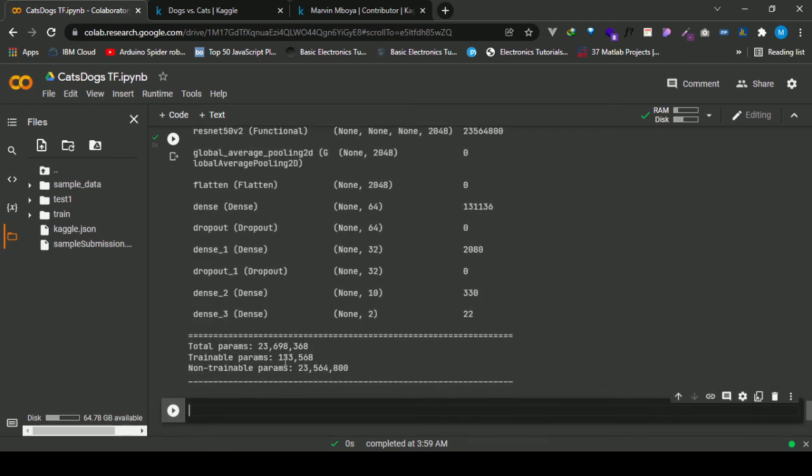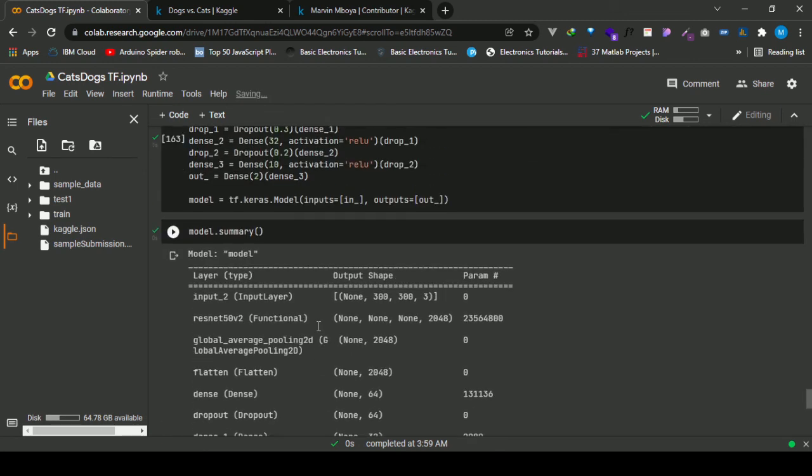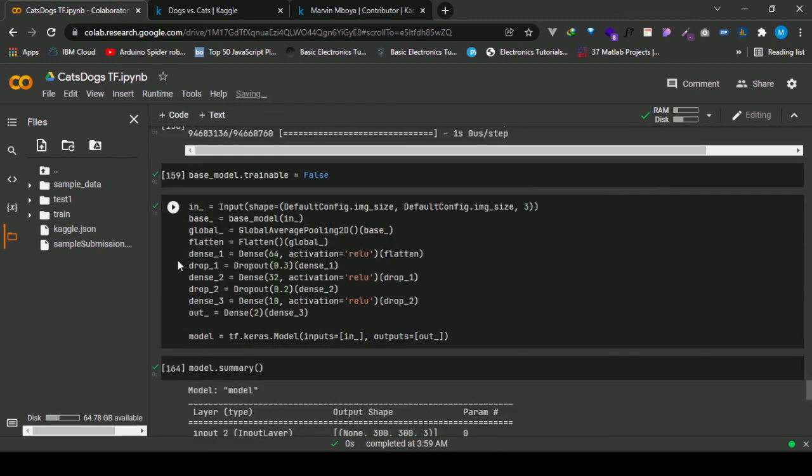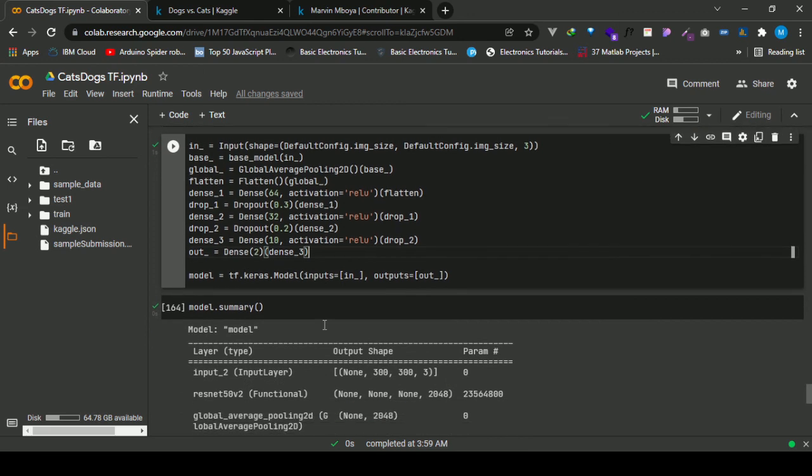Yeah, so we have frozen the upper layers and we are only going to train the trainable layers from here downwards. So that's it with this step. And now we are going to the last step, which is the custom training loop using TensorFlow. Yeah, so let's open the next step.